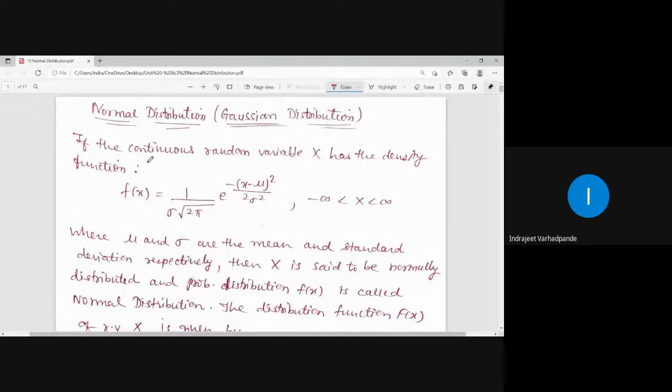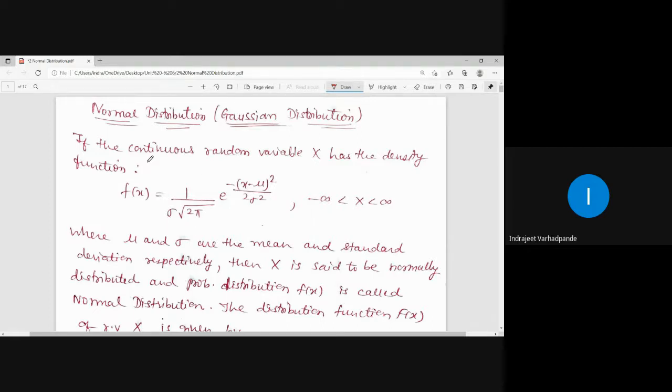The distribution we will be discussing today is known as the normal distribution, also referred to as the Gaussian distribution. Earlier you must have learnt about the binomial distribution and the Poisson distribution, as we have categorized random variables into two kinds: one is the discrete random variable, and the other is the continuous random variable, right?